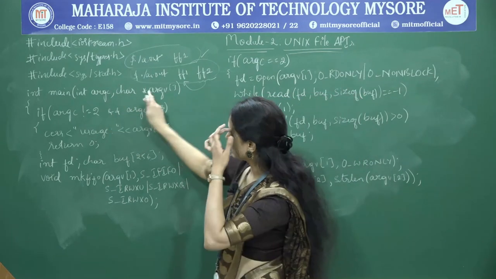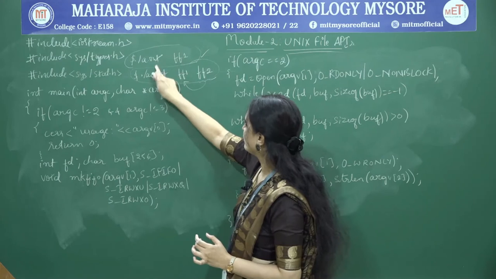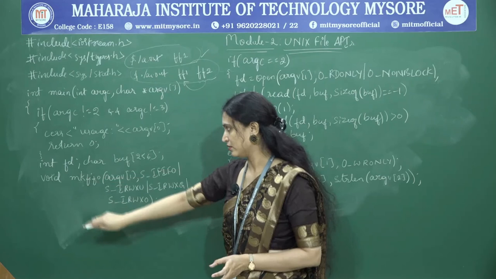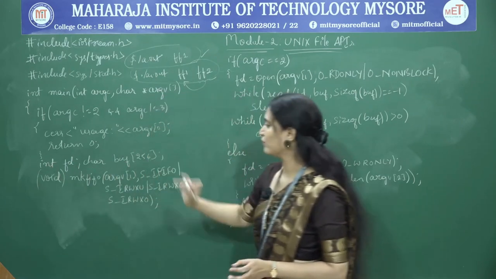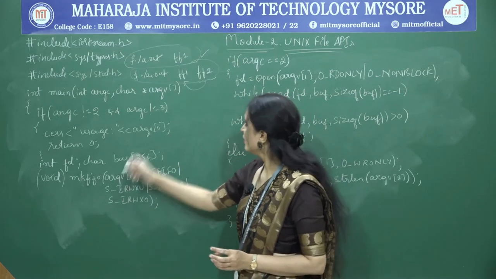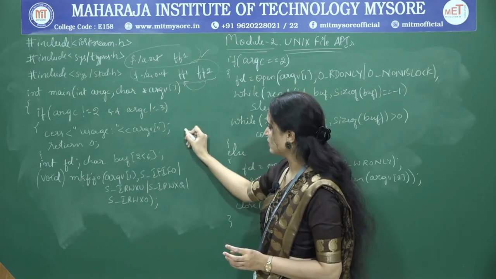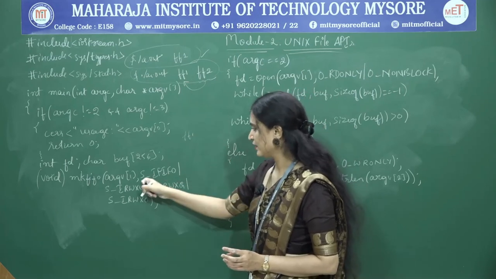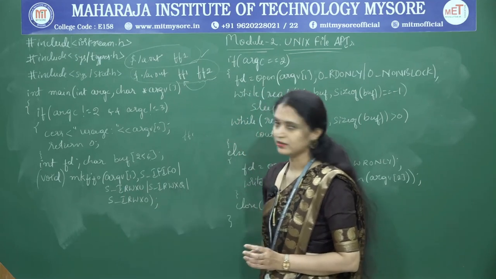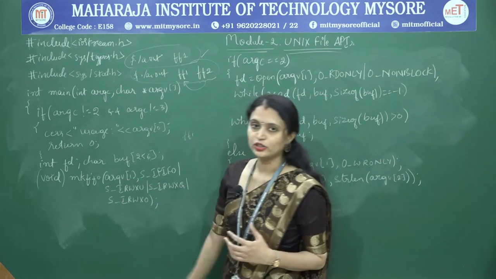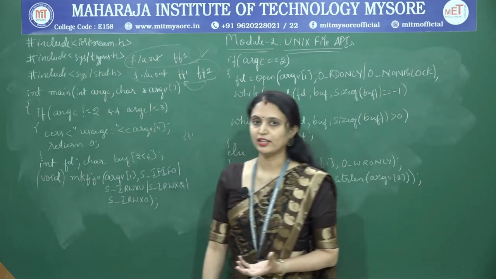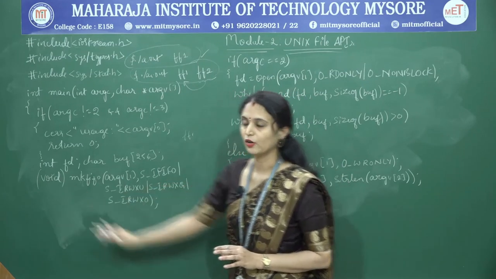So include statements and then argument count. I am just checking if it is not equal to 2 and not equal to 3, then some error. Otherwise I am declaring variables, file descriptor and buffer. And next I am calling the API mkfifo. I am creating the file fifo1, that is FIFO file 1. This indicates it is a FIFO file, with read write execute permissions for owner, group and others. The return type is integer, so I am not holding that integer value on the left hand side, that's why I am typecasting this into void.